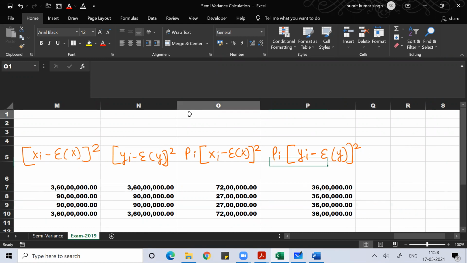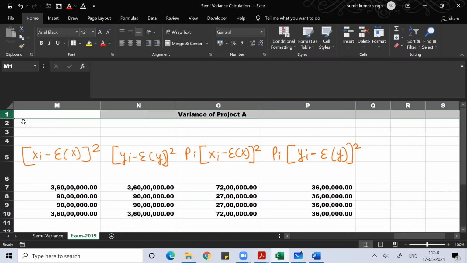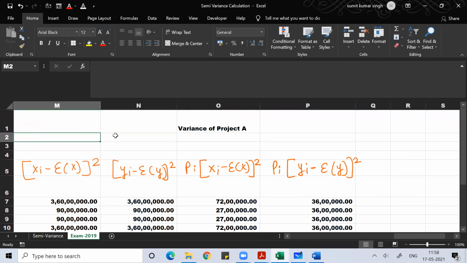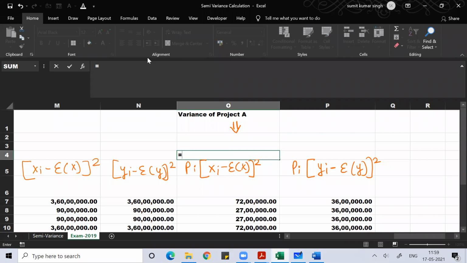So if you want to know the variance of project A, that is nothing but the sum total of this value.